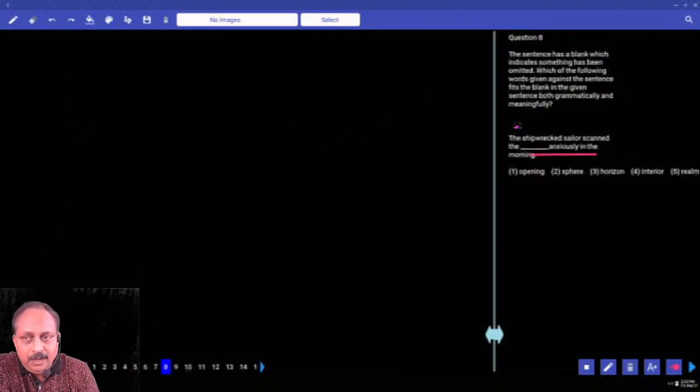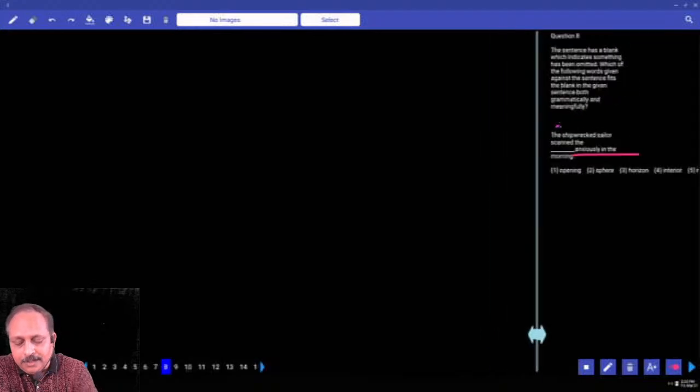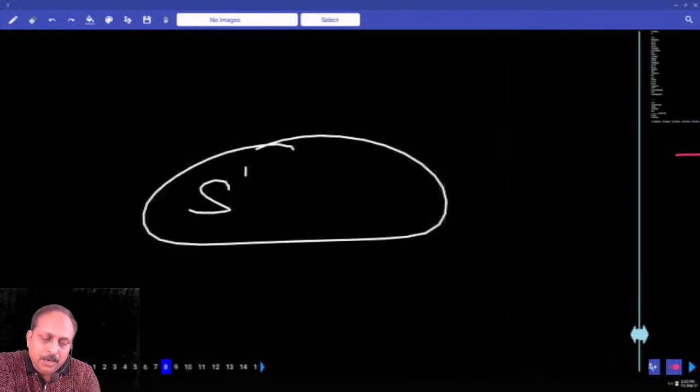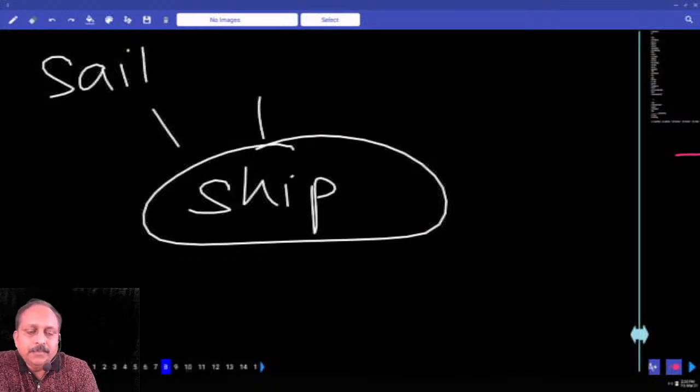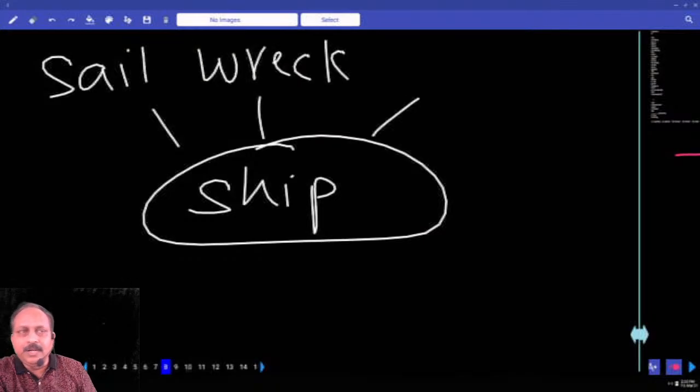Try to be alert. The moment I write, you should write. So I would like to give a mini word map. Write the word ship or boat, that is your choice. First you write the word sail. Then you write the word wreck. Then I have already given the forms wreckage, debris. But generally, why does a boat get damaged? There are three terms I want you to learn.